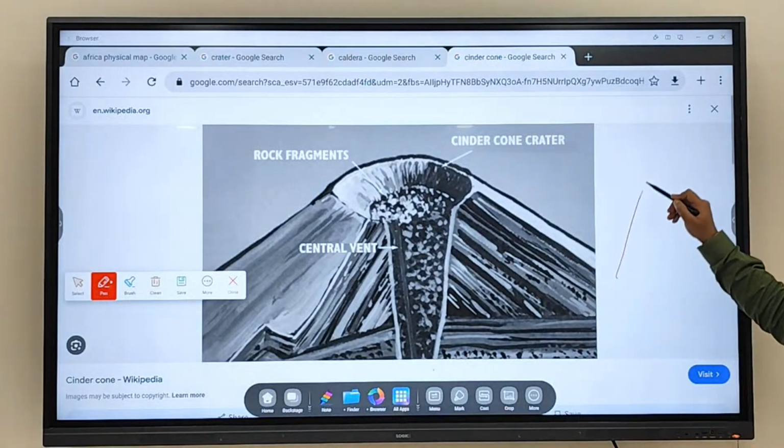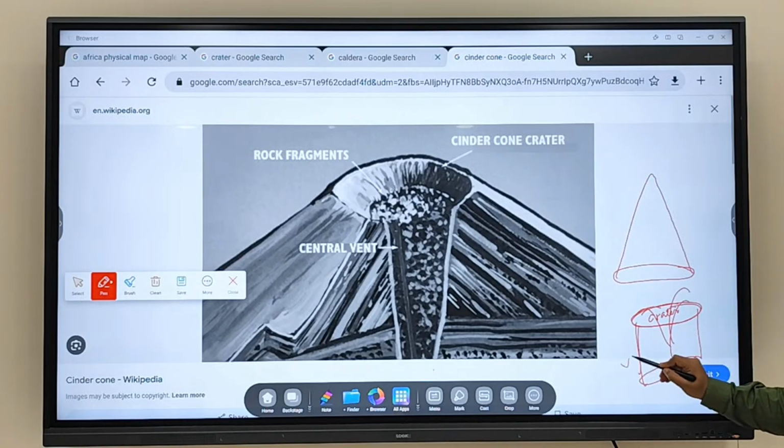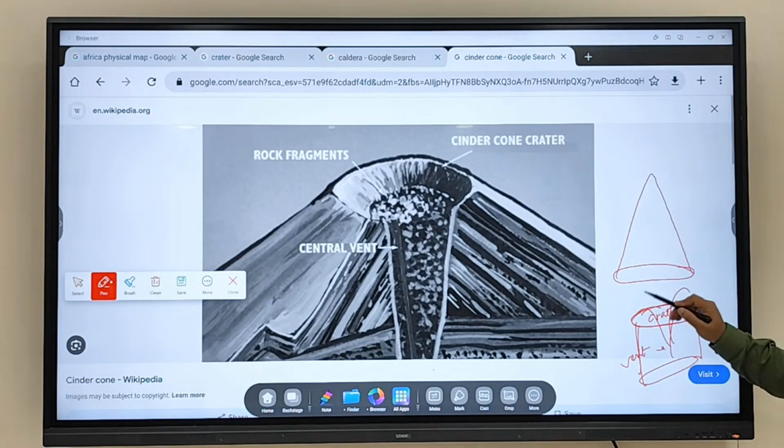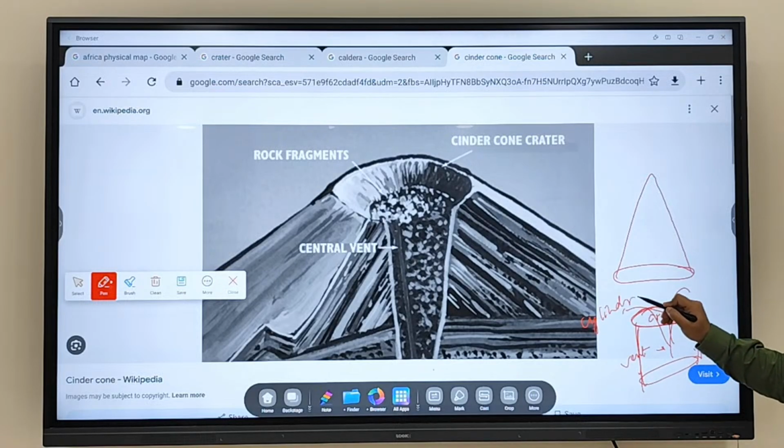Normally, how do you see a cone? This is a cone shape. Clear? This is which type of shape? Cylindrical shape. So when the vent is cylindrical in nature, what will happen? This part is called a crater. The upper part, as we discussed, is called a crater, and this part is called a vent, from where the volcanic material comes out. Clear? So when this is cylindrical in nature, you will see a cylindrical crater.